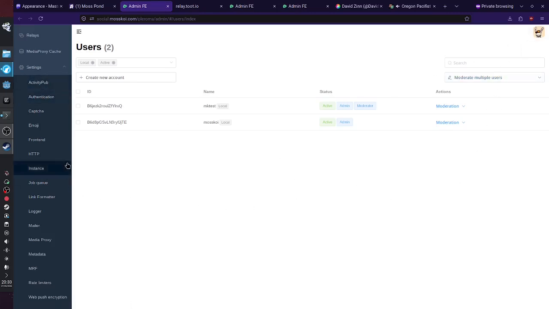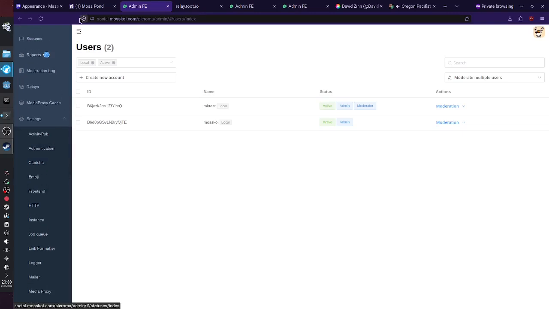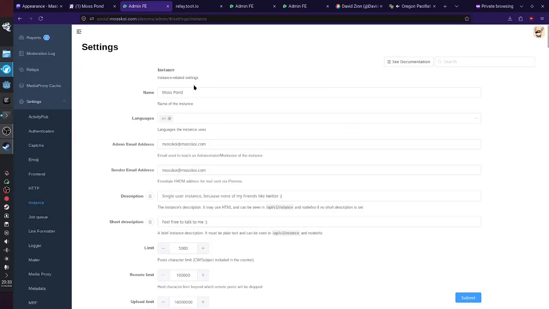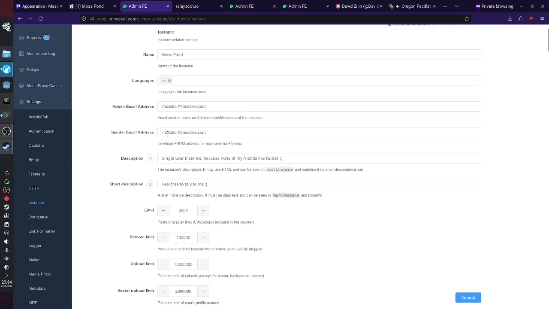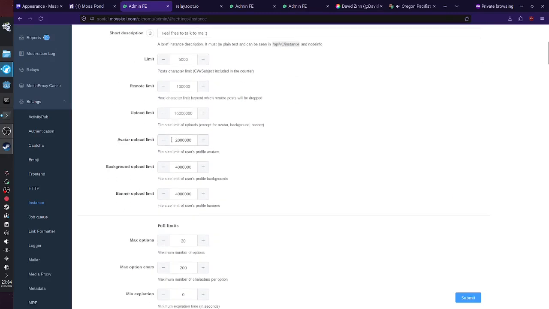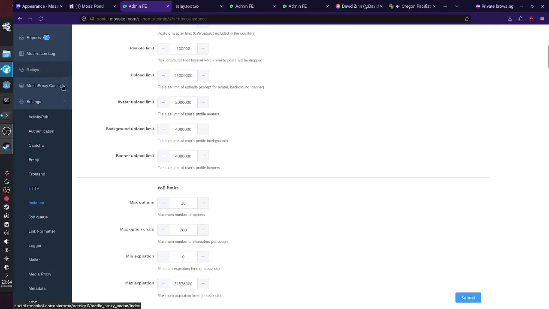Nope, nothing. This is the kind of stuff you're probably going to do just once, but still, on both administration settings, you can simply go on and customize your instance, customize rules, add emojis, see the logs and stuff like that, and add relays, for example.